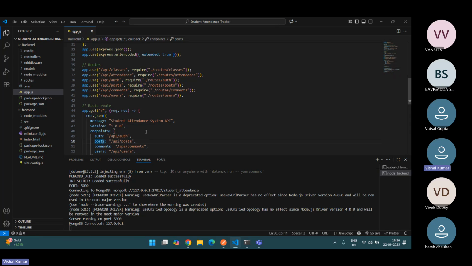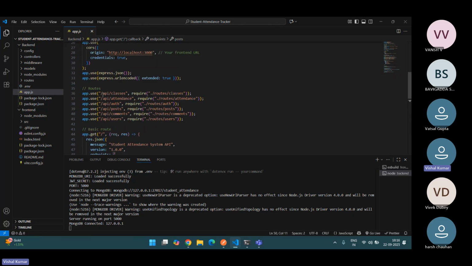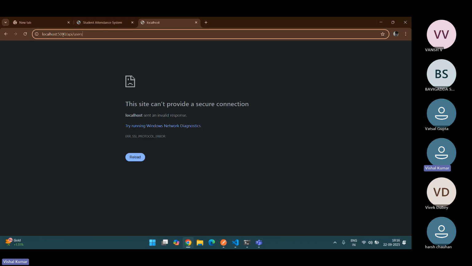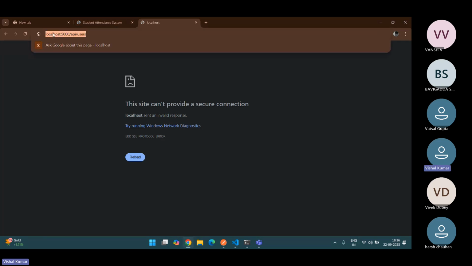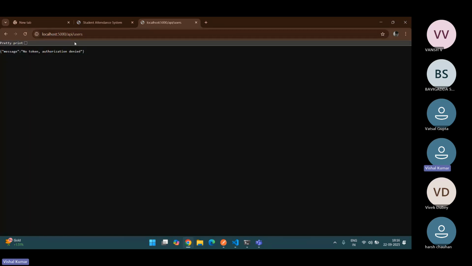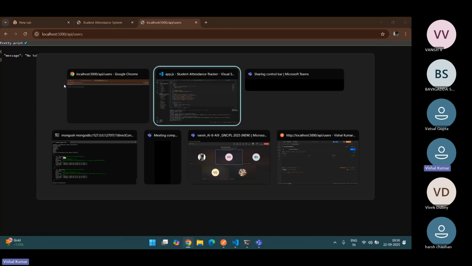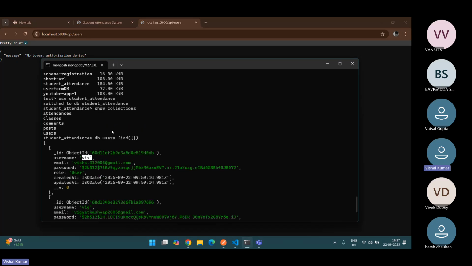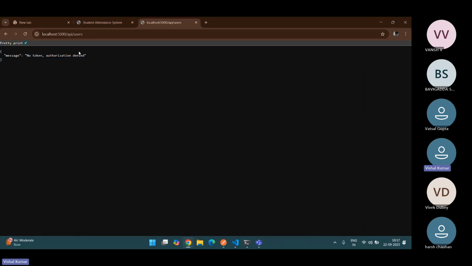Here's my server. Sorry, it is not 3000. So I think here's my ID, and I'm just trying to fetch my data on this, but it is not